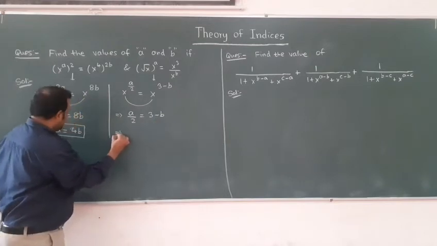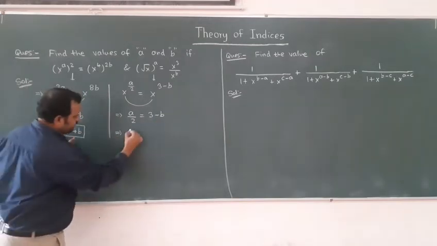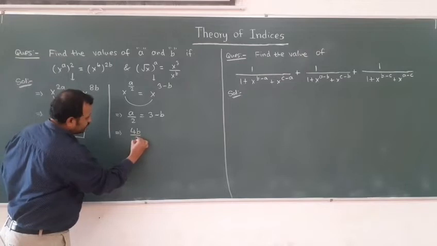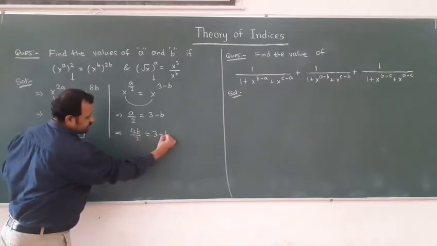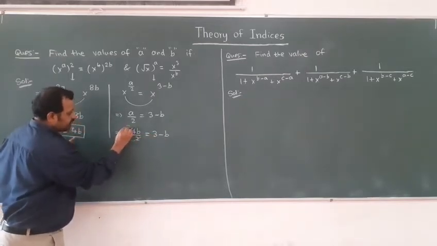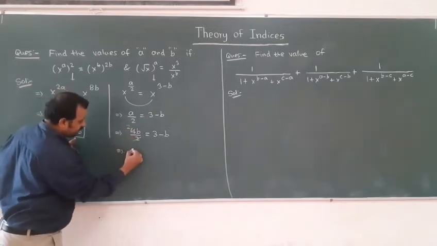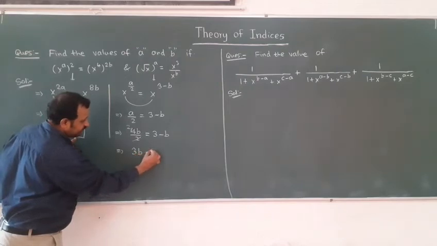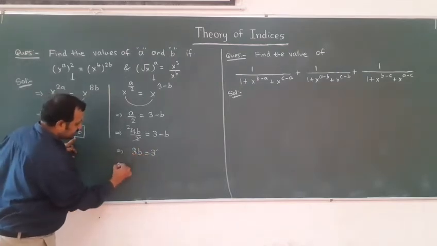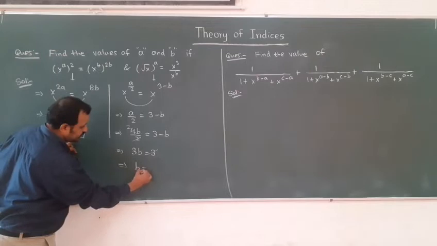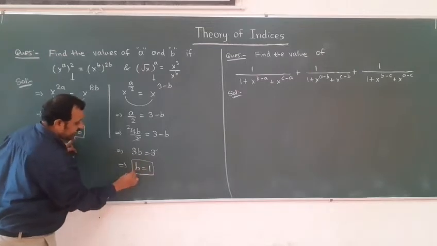Now put the value. What is a? a is nothing but 4b. So 4b by 2 is equal to 3 minus b. Now 2 will come here, so I can say 2b, and minus b will come here. So 3b is equal to 3. Now 3 cancels, so b is equal to 1. So I got the value of b.